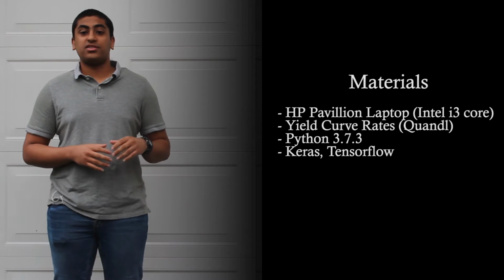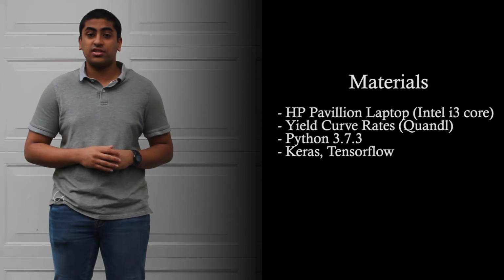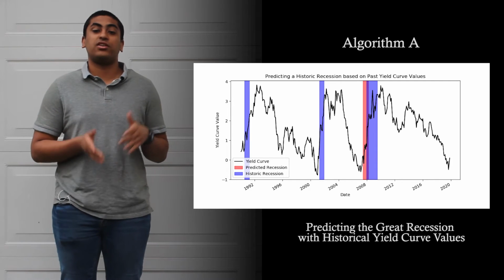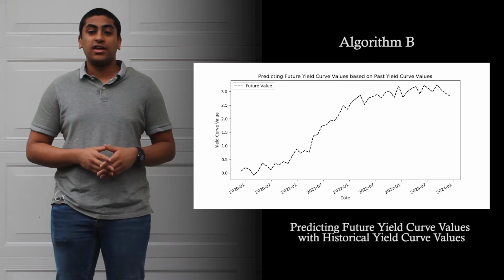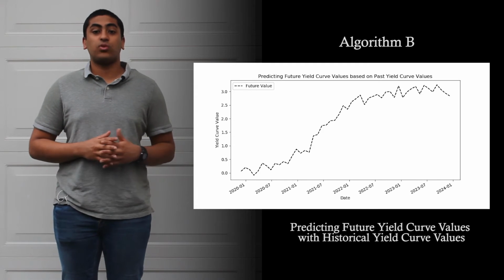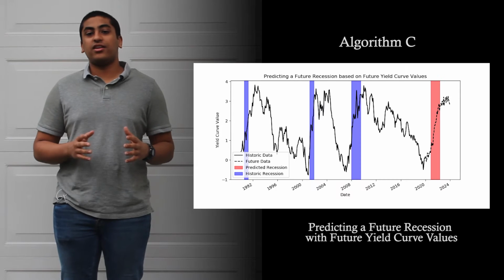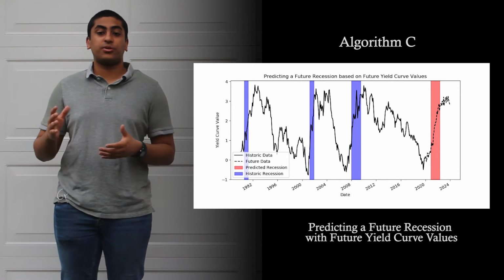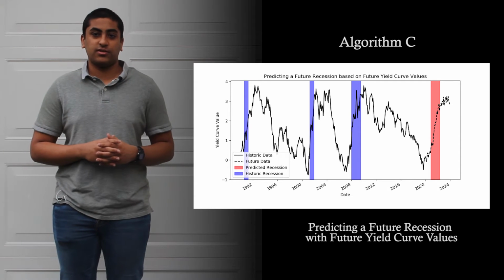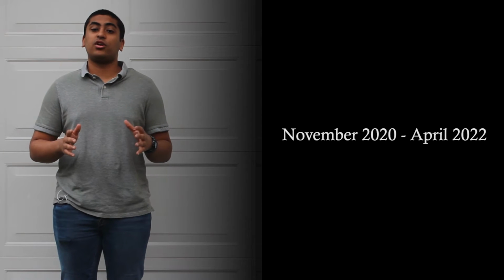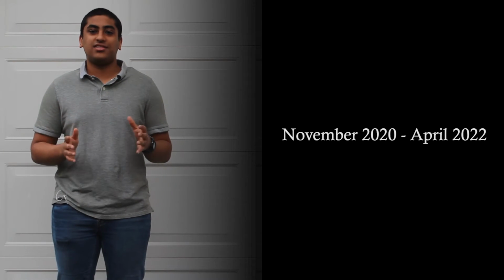For my methods, I broke this down into 3 distinct phases. First, algorithm A, which was the historical prediction of the Great Recession based on historical yield curve values. Next, algorithm B was the prediction of future yield curve values based on those historical yield curve values. And finally, algorithm C was the integration of both algorithms to create a future prediction based on future yield curve values.